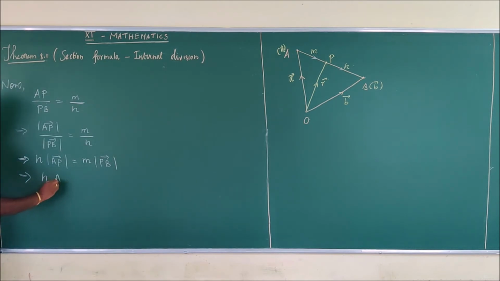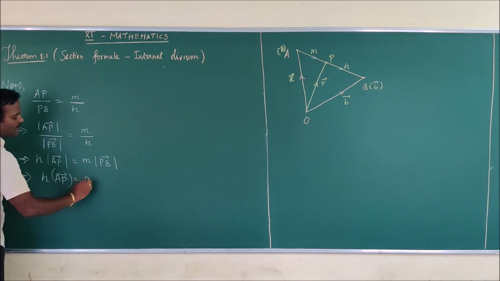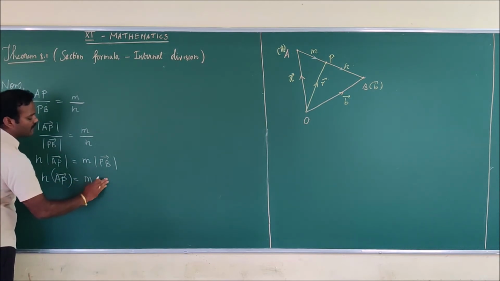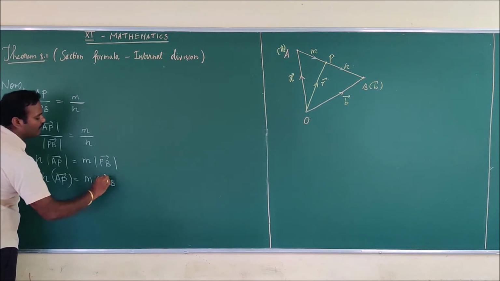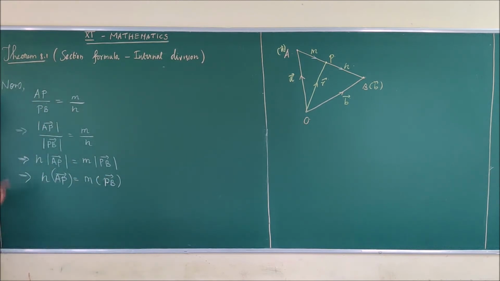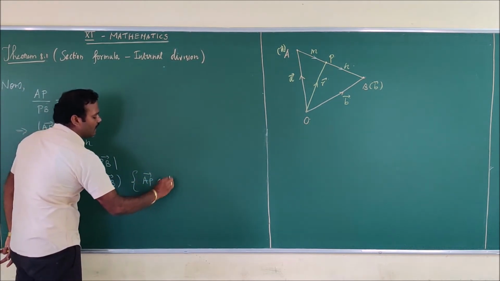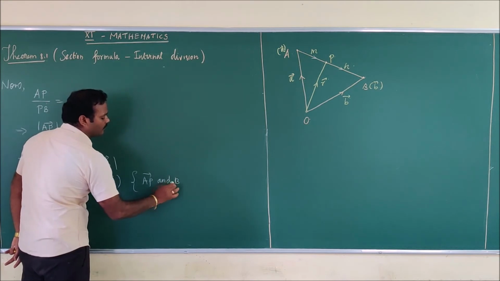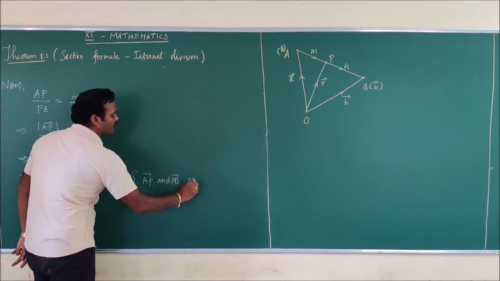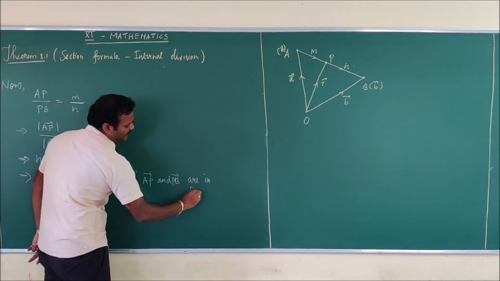That is n into AP vector is equal to m into PB vector. One can write this only if the vectors have the same direction. Why have I written this? Because AP vector and PB vector are in the same direction.